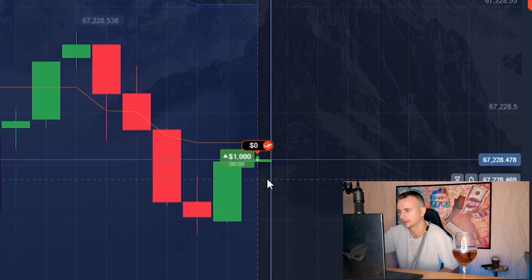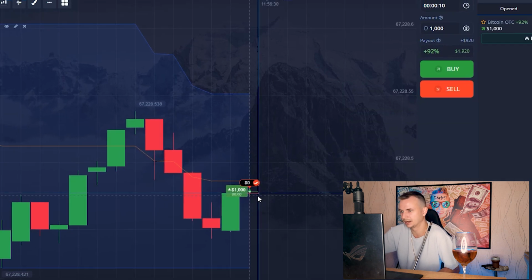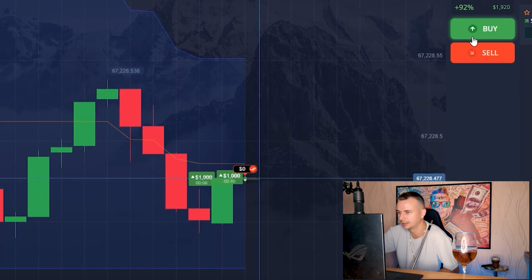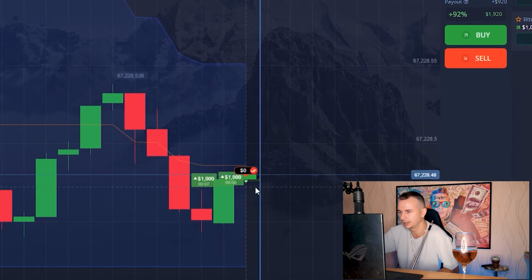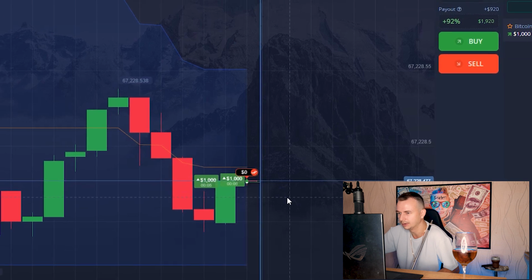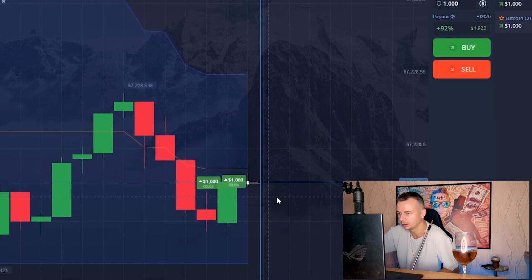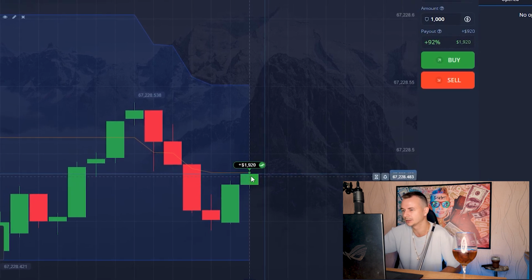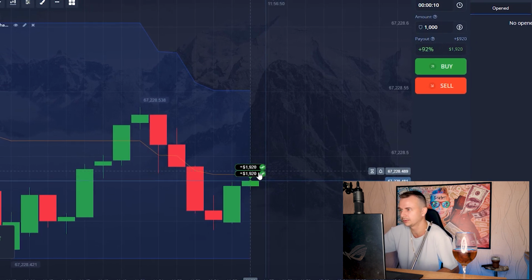I will take another short position from here, but the price is going up and I lose more money. So I will take a buy from here, because now I think the price will go up. So we will see now. The price is going a little bit down. So I take 2 positions up from here, and the price is going up. Okay, 4, 3, 2, 1, and the price is going up. So I earn another $4,000 from here.